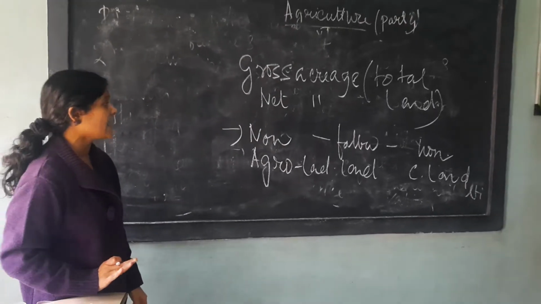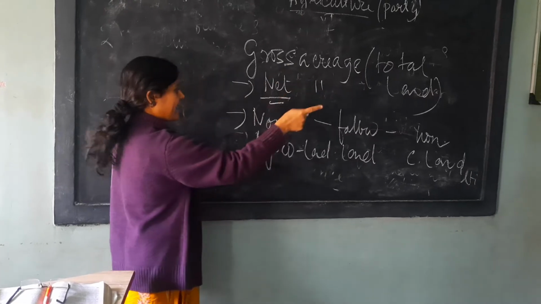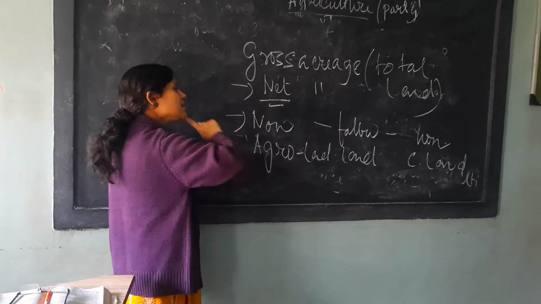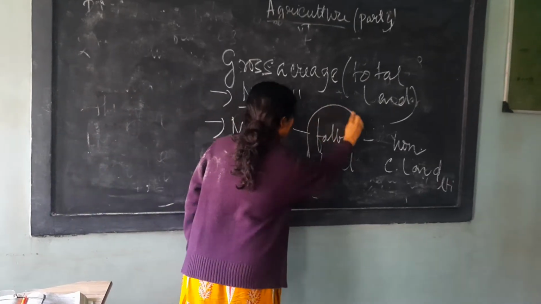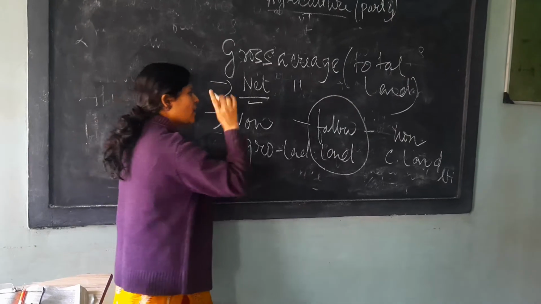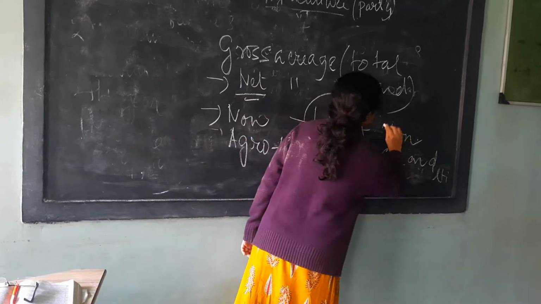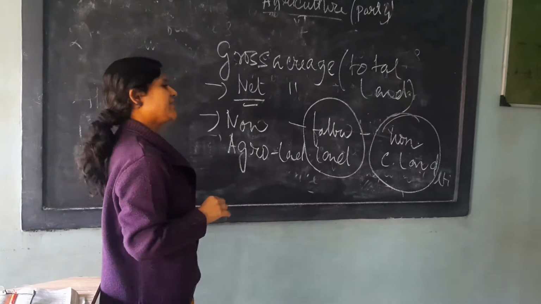Now the question is, how can we increase the amount of net acreage? We can increase it by converting the fallow land into cultivable land, or by converting non-cultivable land into cultivable land.